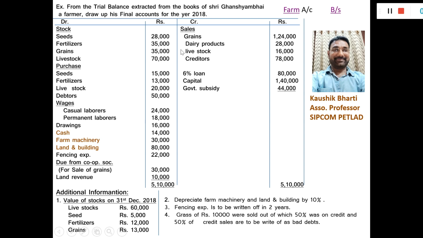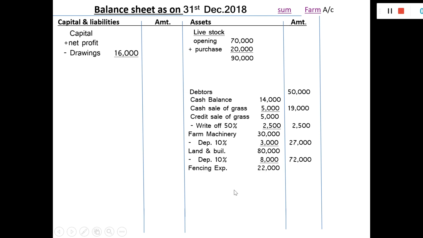So go to the balance sheet. Fencing expense 22,000, 50%, 11,000 will be deducted here. So the remaining 11,000 will be written in the outer columns.